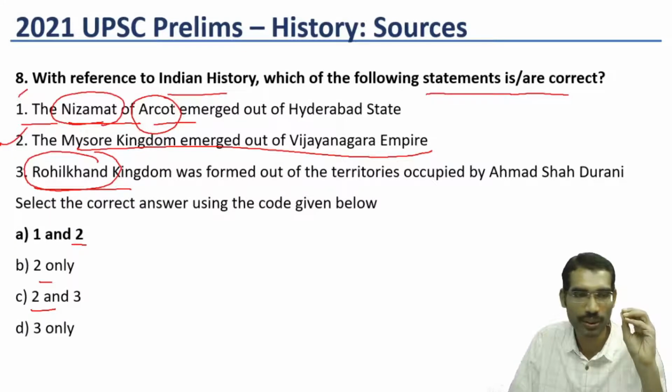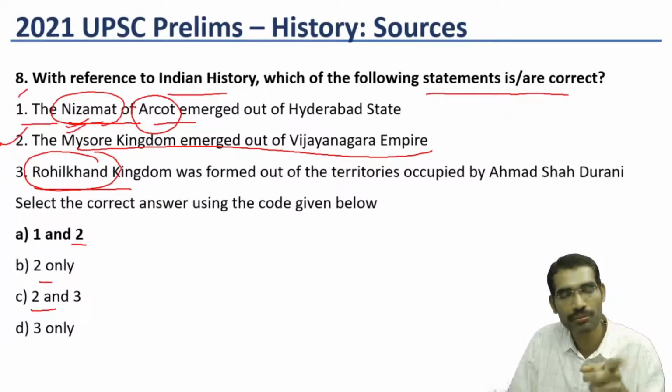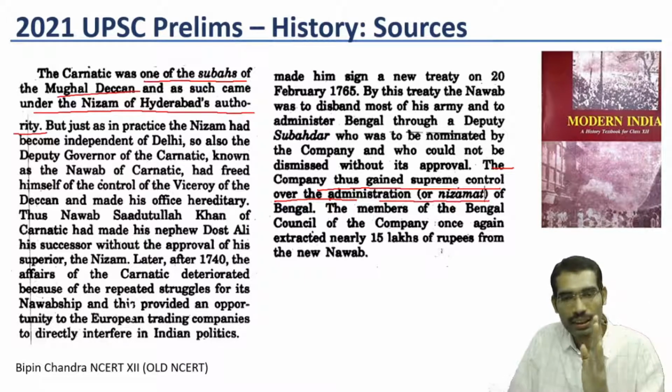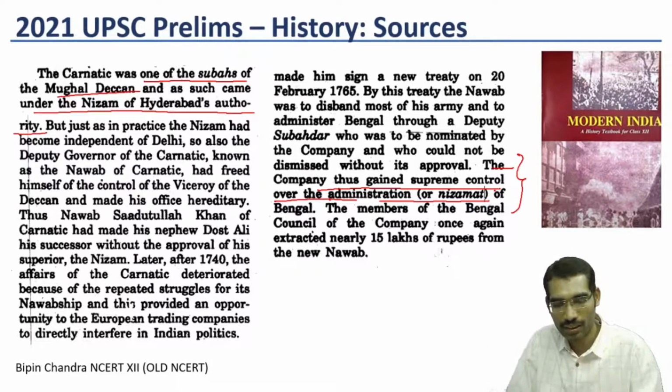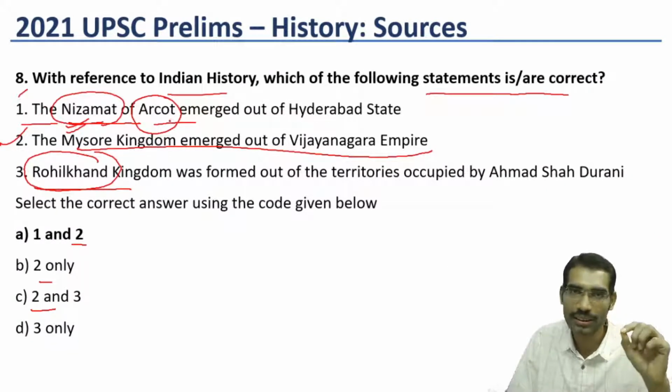This word is important. And the Nizamat. Nizamat means general administration. Once again, the description of Nizamat also comes from within the same book. Here you can see the company thus gained supreme control over the administration or Nizamat. This is a separate chapter, where in the dual government, the government policies of the British, this chapter is different. So this chapter is giving the information about Nizamat. Nizamat means overall administration. Arcot means the capital of Carnatic.